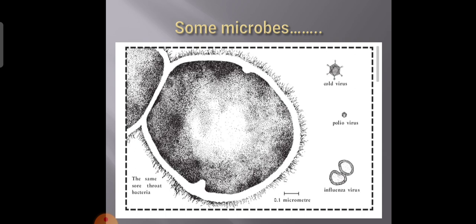They are good for us also, like in curd. We intentionally convert milk into curd, which has bacteria, but that is good for us. We make bhatura or naan in which we intentionally add microorganisms, but they are not harmful for us. So microorganisms are good for us also, and bad for us also. They are all around us.